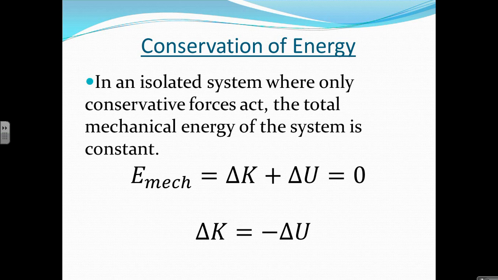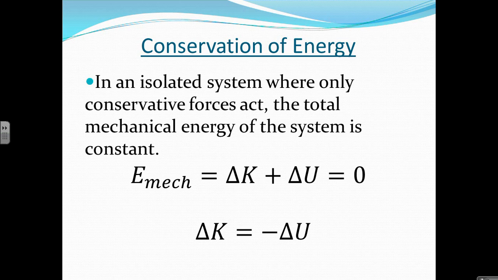And we see this all the time. If you take the simple example of a falling object, if I drop an object from a height, its potential gravitational energy will decrease as it falls, and as it falls there will be a corresponding increase in its kinetic energy. So as one increases, the other decreases.